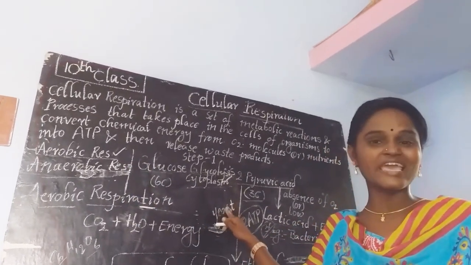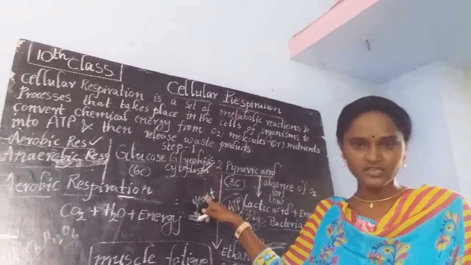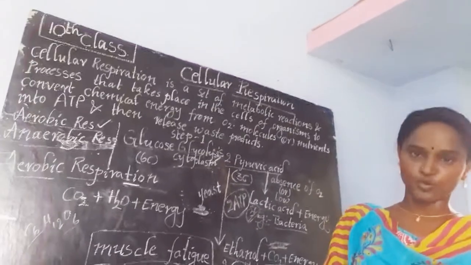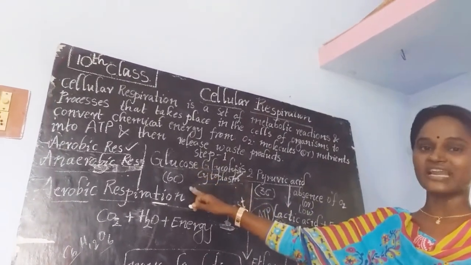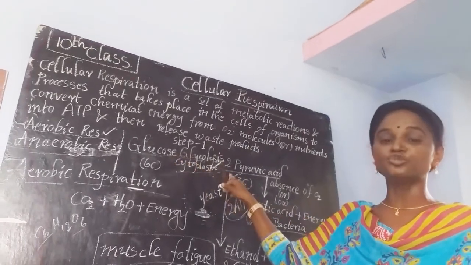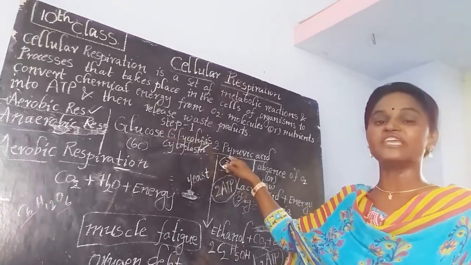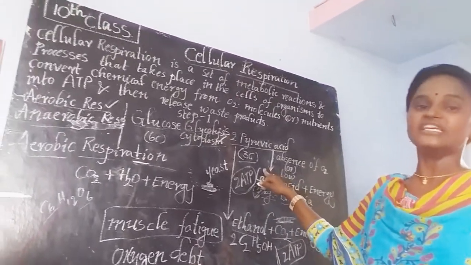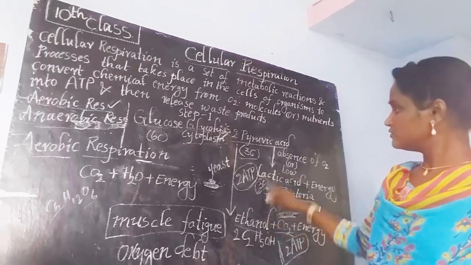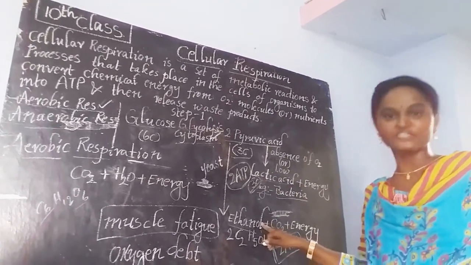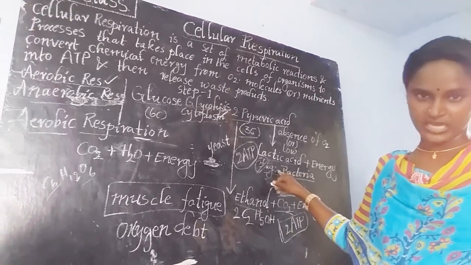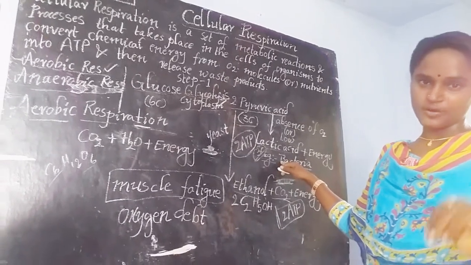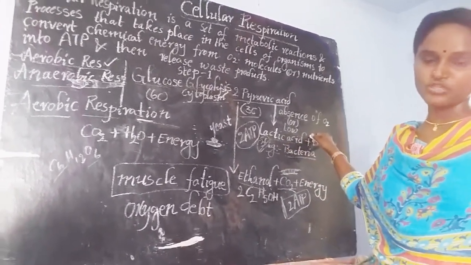What is the first step? Glycolysis. What is meant by glycolysis? The breakdown of the glucose molecule, the lysis of the glucose molecule. And this 6 carbon containing compound divides into 2 molecules of pyruvic acid. And this pyruvic acid, in the absence of oxygen, undergoes 2 ways. What is the first one? In bacteria, it may convert into lactic acid. The lactic acid also contains 3 carbon compounds, and it releases a small amount of energy.